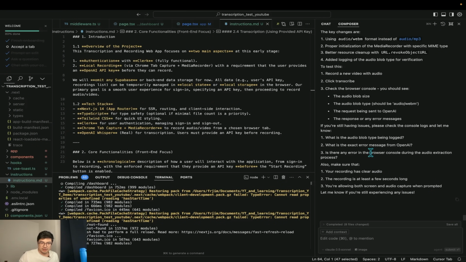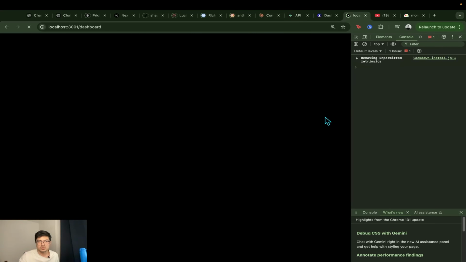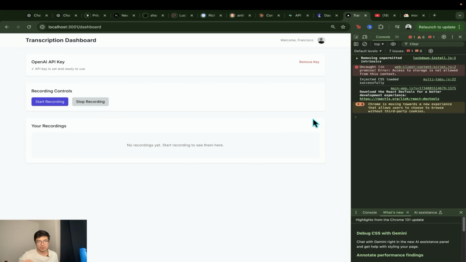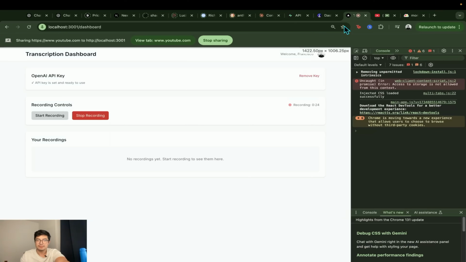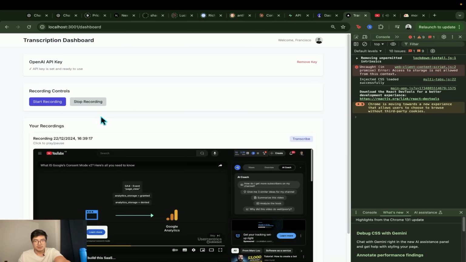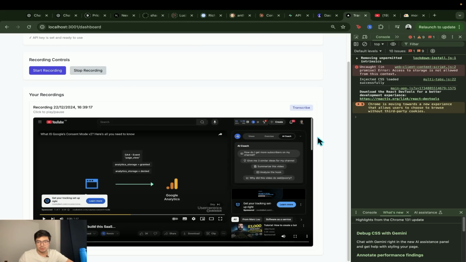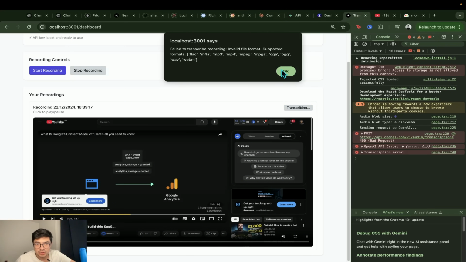And I feel like the localhost is going to refresh again. Well, yeah, couldn't transcribe. It's loading again. That's fine, we'll go through that same process again. Okay, let me disconnect my mic just to make sure we capture the audio. So now we should be able to hit transcribe. Once again, failed to transcribe recording, invalid file format, supported formats.